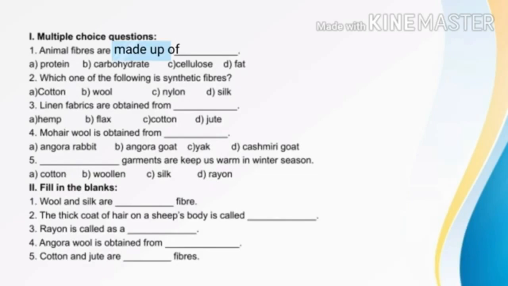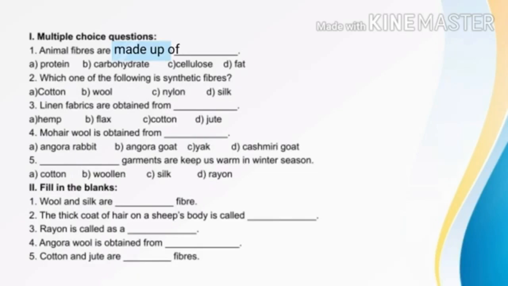Angora wool is obtained from dash. Angora wool is obtained from Angora goat. Is it the correct answer? No. Angora wool is obtained from Angora rabbit. It's not from a goat. Angora rabbit yields Angora wool.